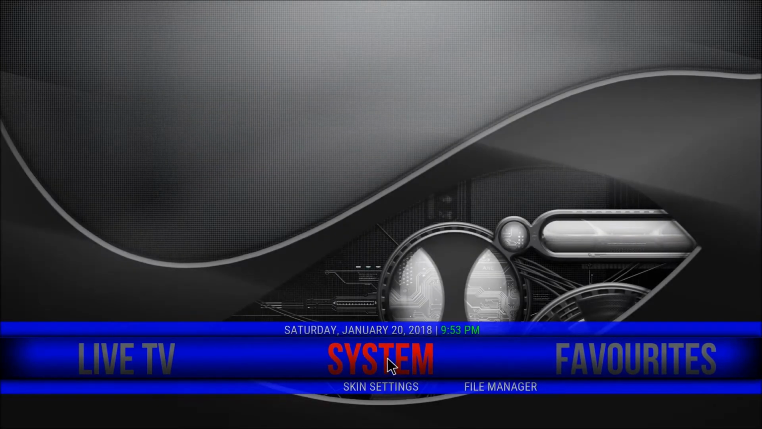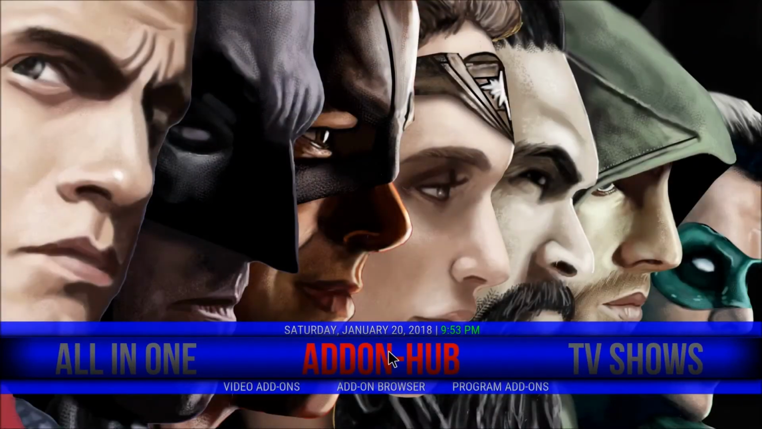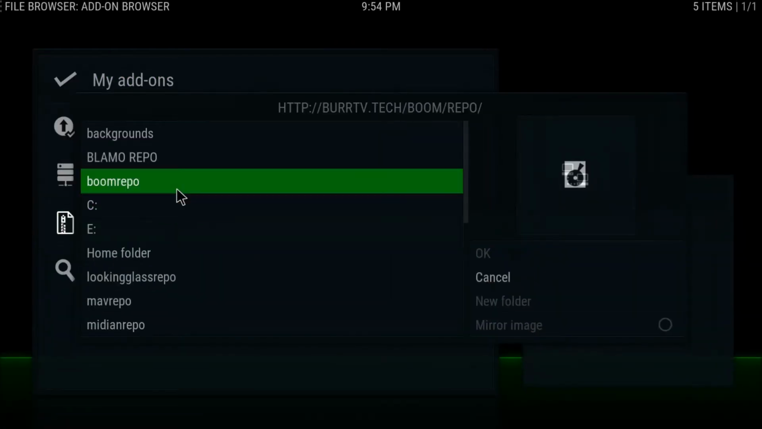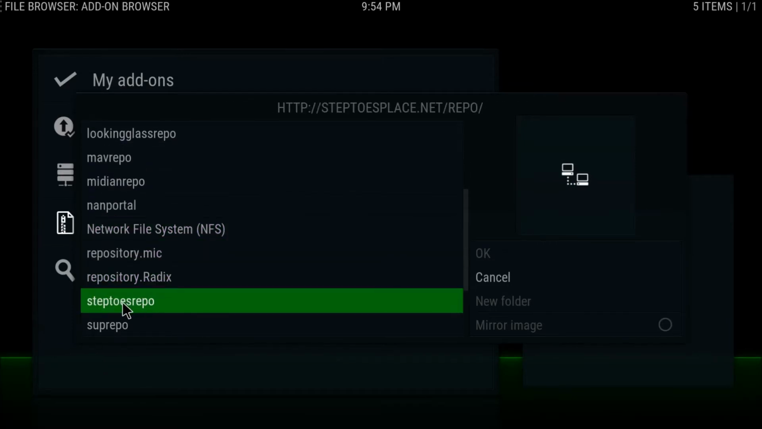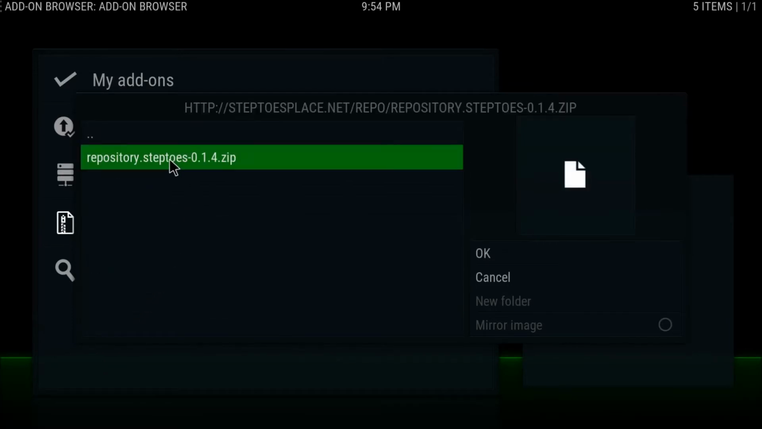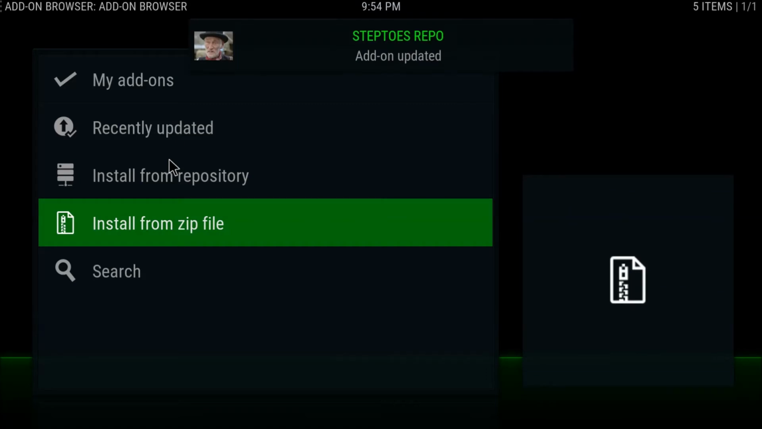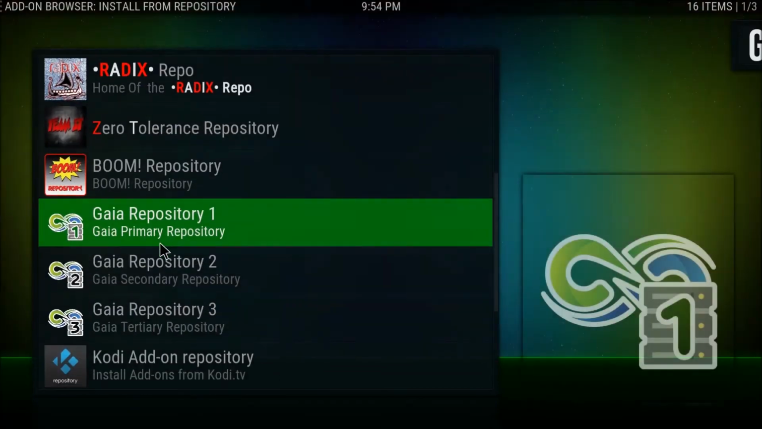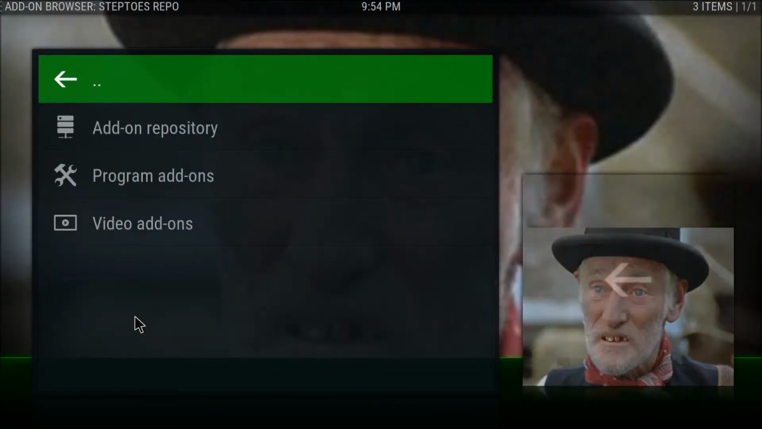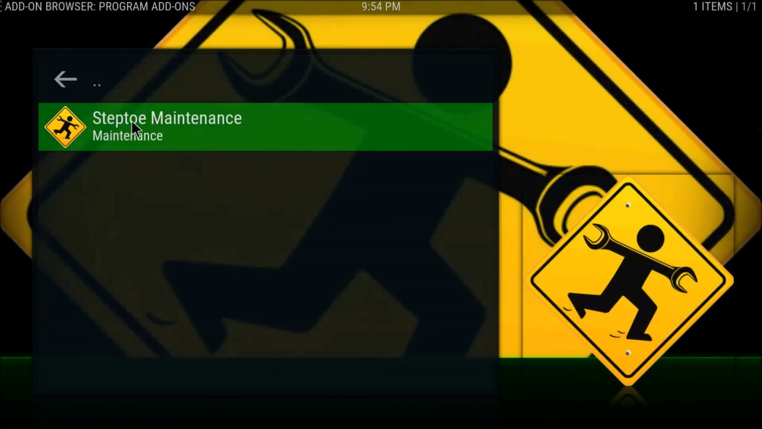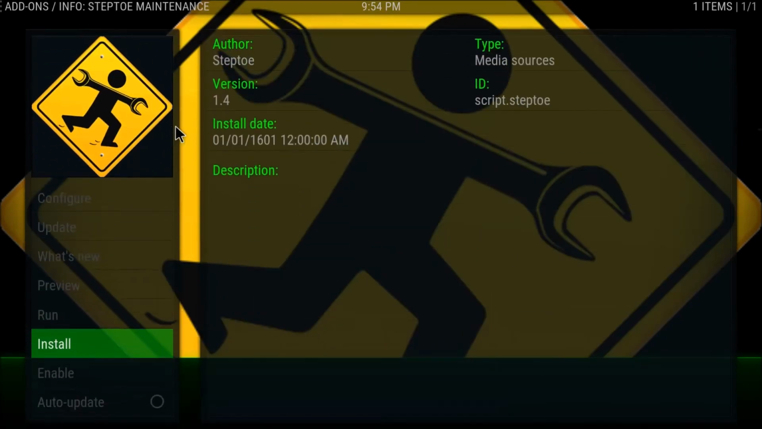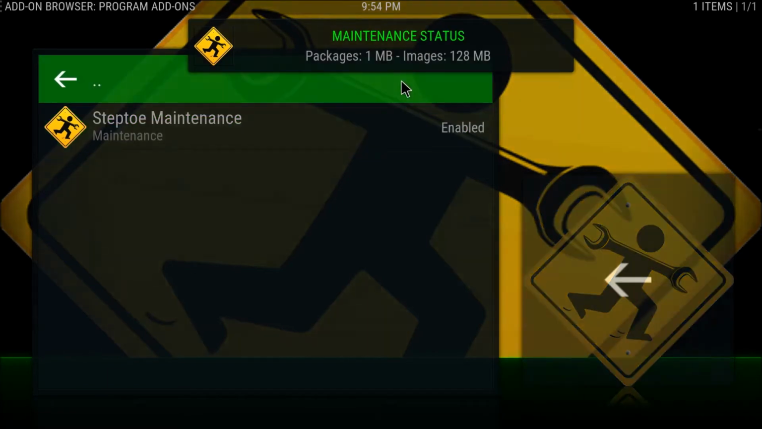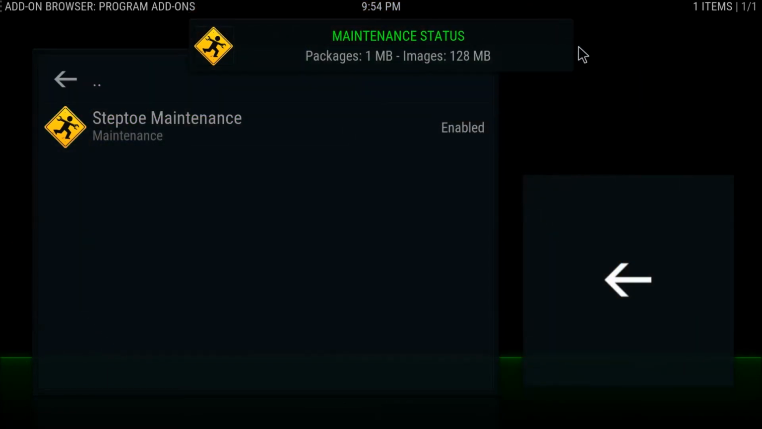Then we'll just install that from the repo. So across to my add-on hub, into my add-on browser, install from zip file, and we're looking for Steptoe's repo. There it's there, and install that repository. Okay, and there it's gone in. So now we install from repository, find Steptoe's repo, here it's here, into program add-ons, and you've got Steptoe maintenance here. Like that, and install. Okay, there you go, and it's already working as you can see.